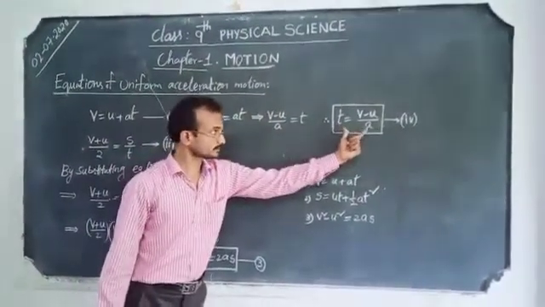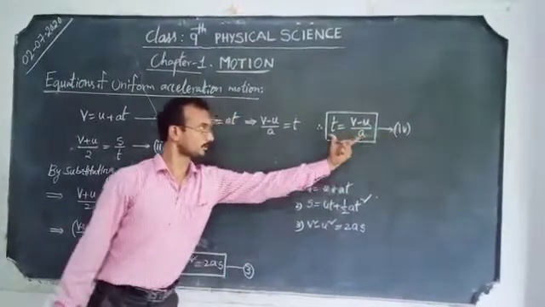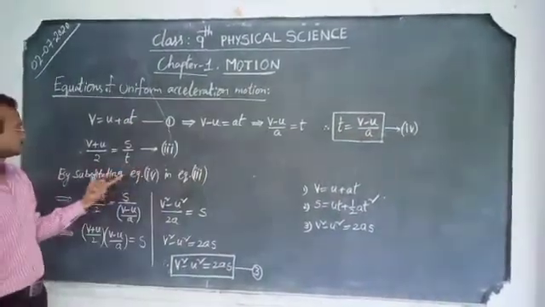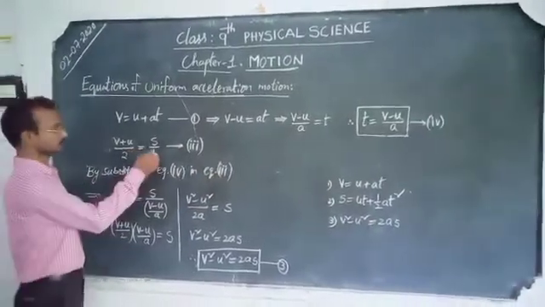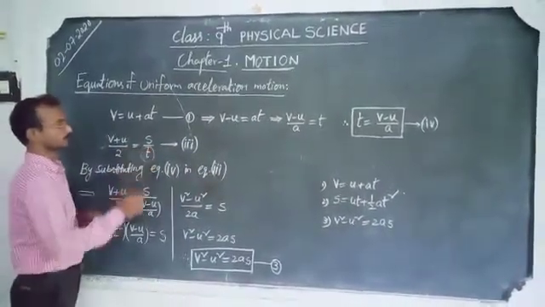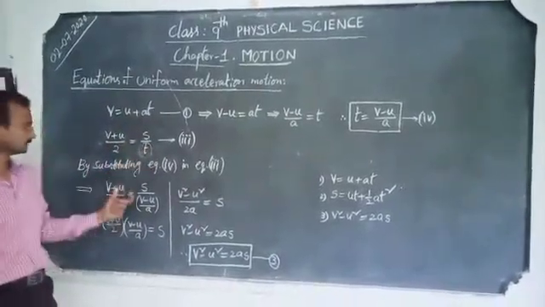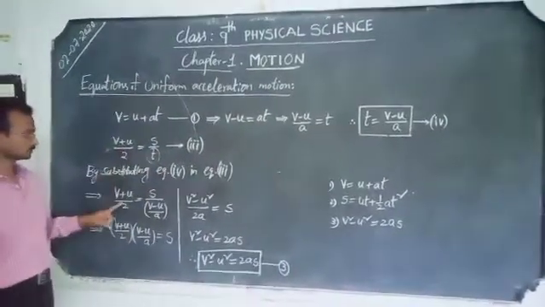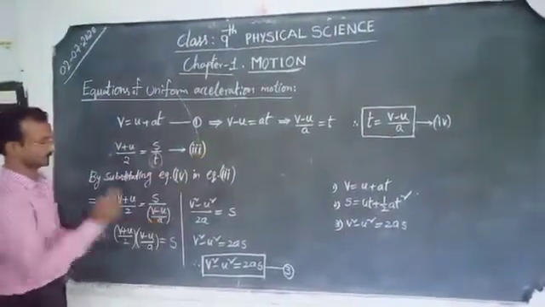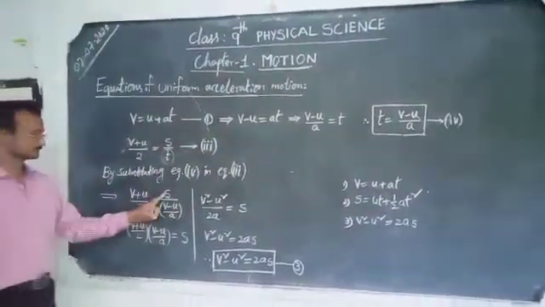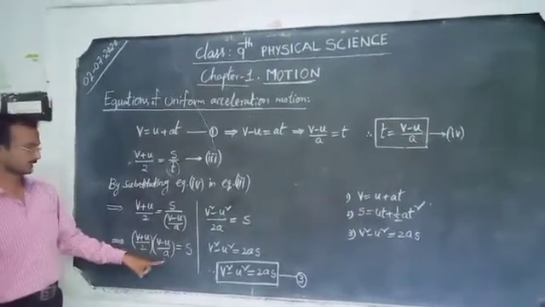Let it be the fourth equation. By substituting equation 4 in equation 3, if we substitute the t value which we got from the above equation, we get v plus u by 2 is equal to s by, what is the t value we have to substitute there? v minus u by a. By cross multiplication, v plus u by 2 is equal to s by v minus u by a, which gives s equals v plus u into v minus u by 2a.